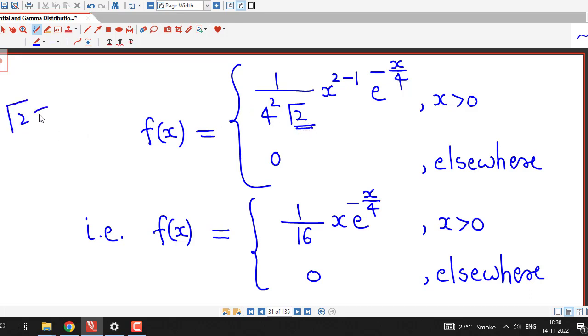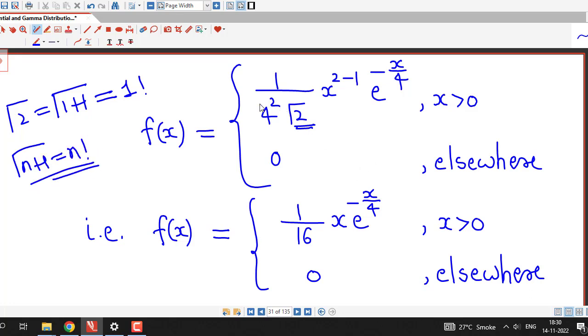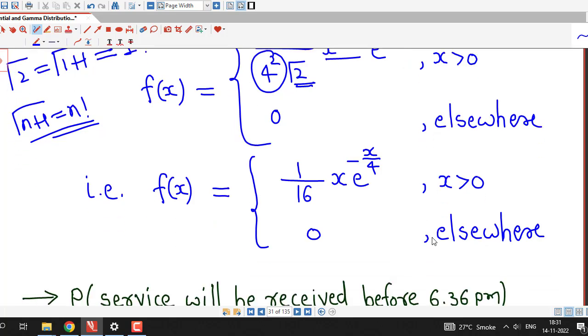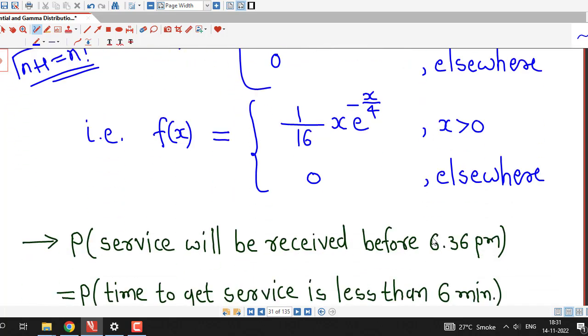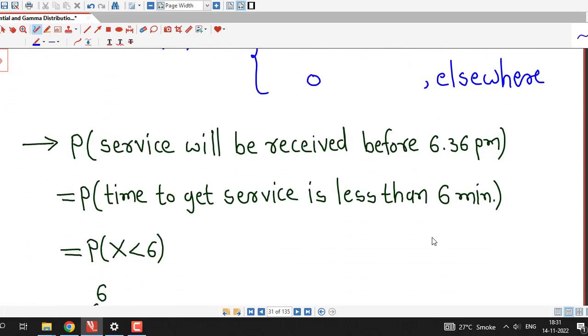We can use properties of the gamma function. Gamma 2 can be written as gamma of 1 plus 1, that is 1 factorial. We know that if n is an integer, gamma of n plus 1 is n factorial, and 4 squared is 16. Gamma 2 is 1. This is x raised to 2 minus 1, that is x, times e raised to minus x by 4. This is the PDF for the given gamma random variable. Now we can find the required probability.